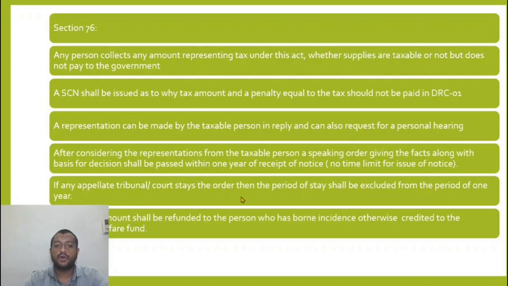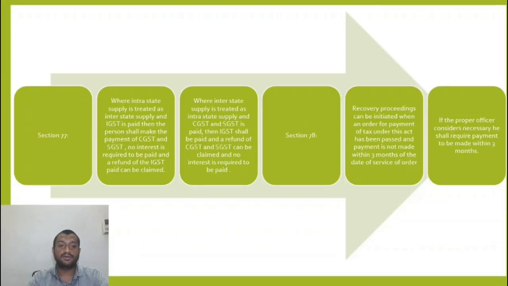If an appellate tribunal or court stays the order, then the period of stay shall be excluded from the period of calculating 1 year. Any excess amount shall be refunded to the person who has borne the incidence, otherwise it is credited to the Consumer Welfare Fund.